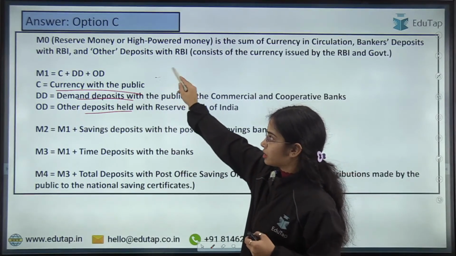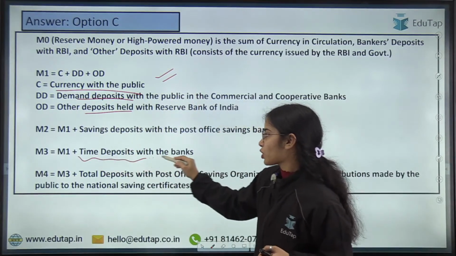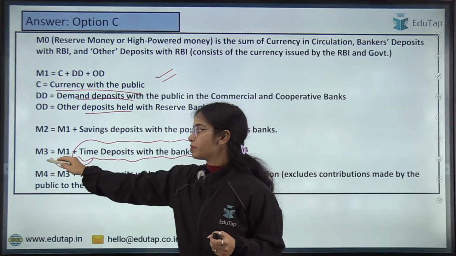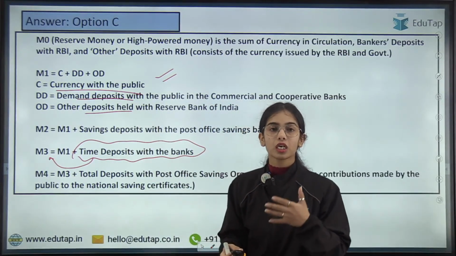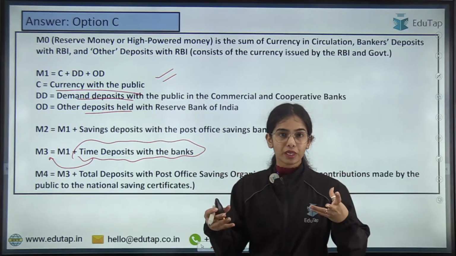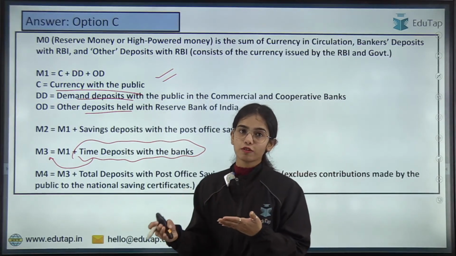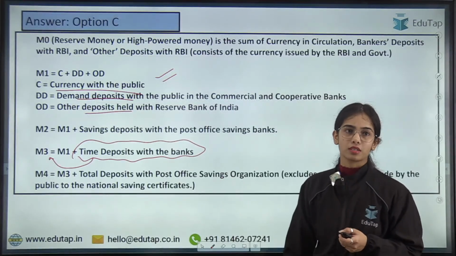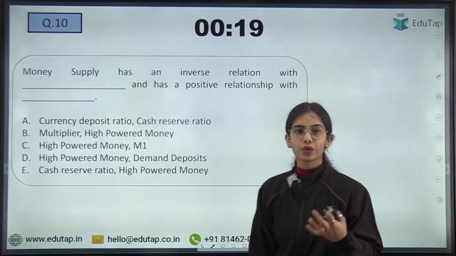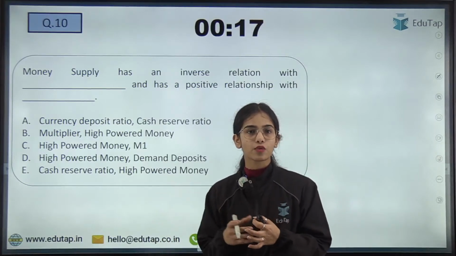So that is M1 plus time deposit with the bank. So this is M3. Okay, so the question was quite easy, but you can get confused because the formula has been opened up. So do not get confused in the formula. Okay, so this is the answer. The C, that is M3, was the answer here. Now coming to the last question for today, and then we will discuss the homework questions.